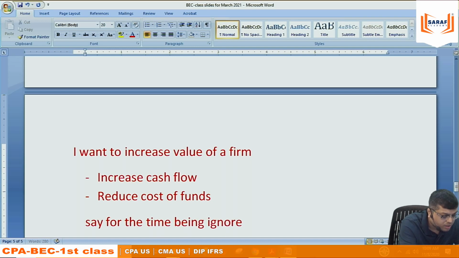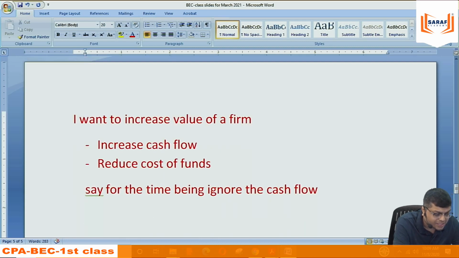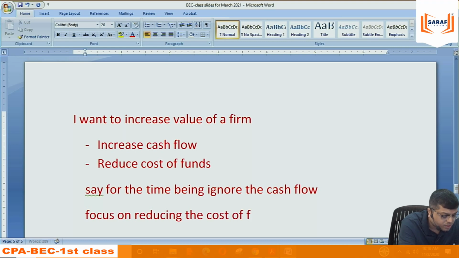Ignore the cash flow. Forget about increasing the cash flow. Focus on reducing the cost of funds.